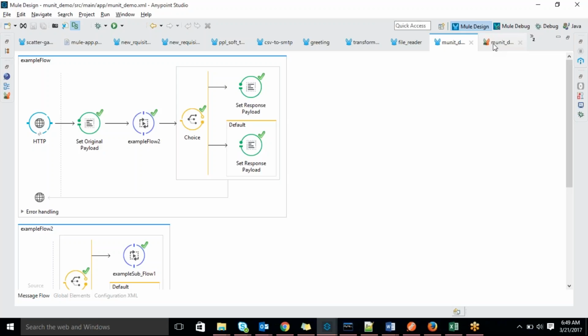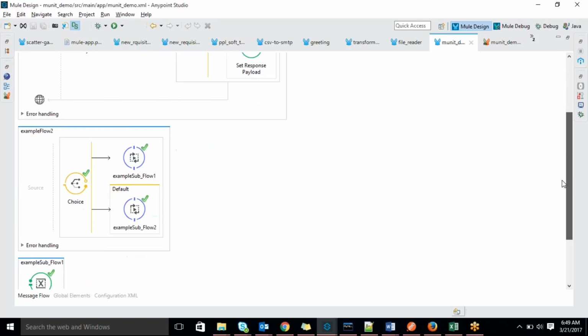So there are two scenarios where we have to write these MUnit test cases. Is it clear? Next is how to write the test cases.